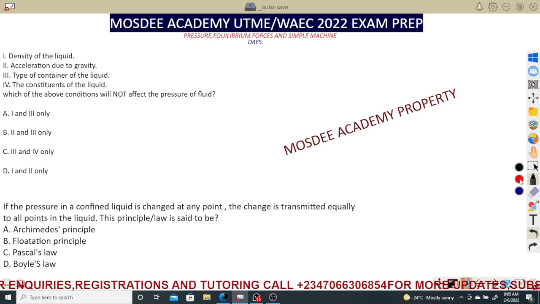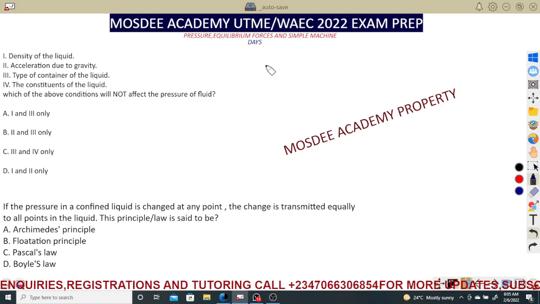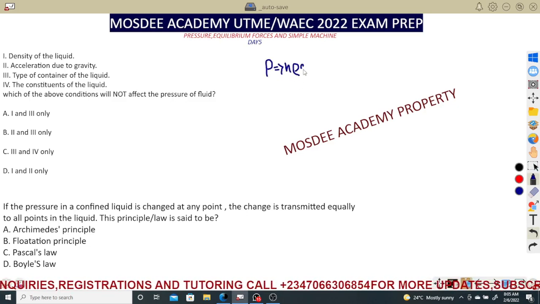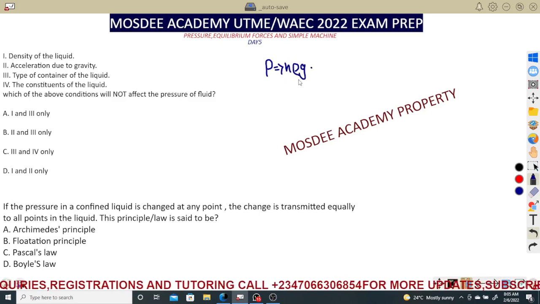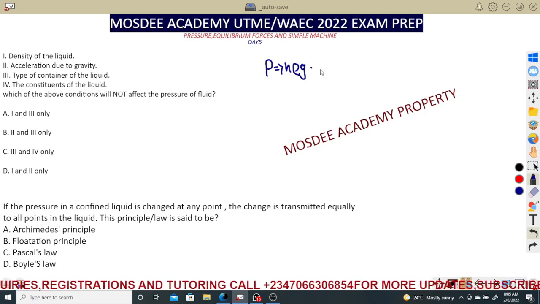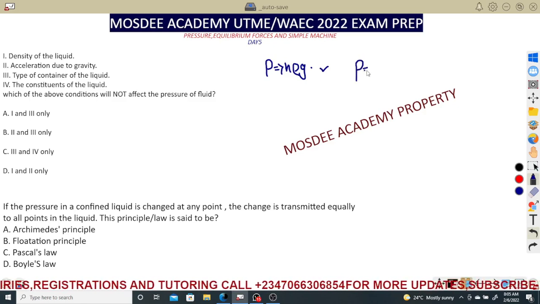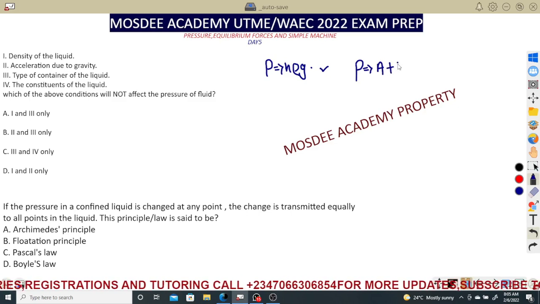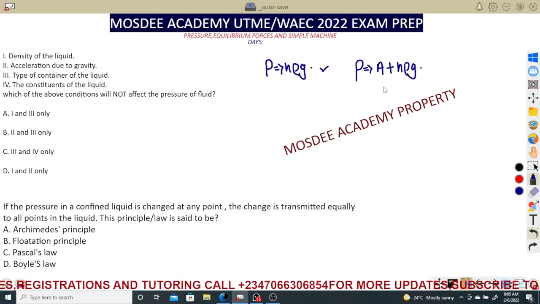The only concept you need to understand here is that pressure of a liquid is given as H rho G, where H stands for height, rho stands for density, and G is gravity. You might also have learned that pressure is equal to the atmospheric pressure plus H rho G. For your level, this is just what you need.